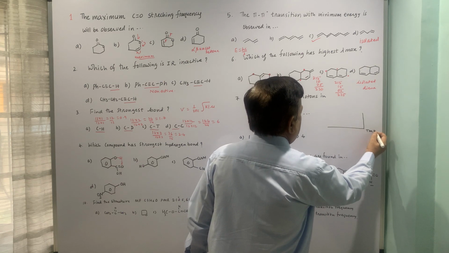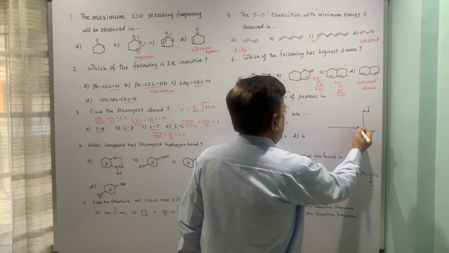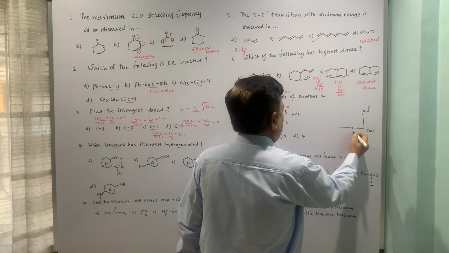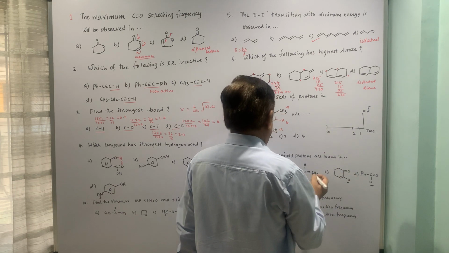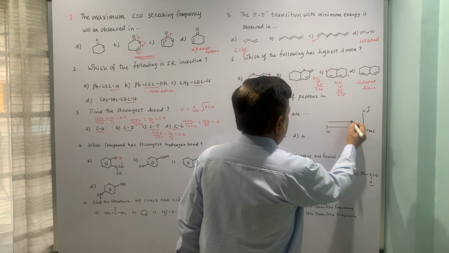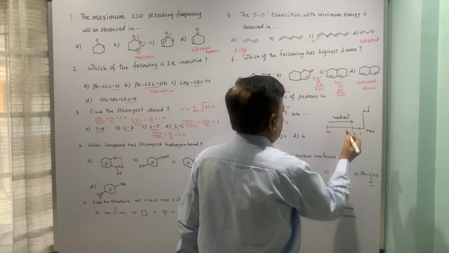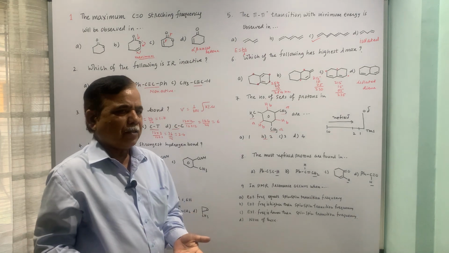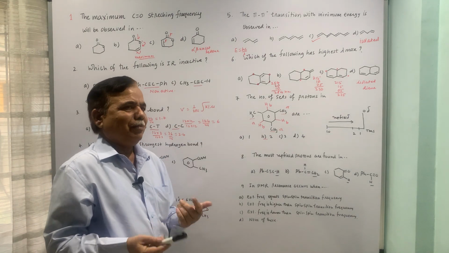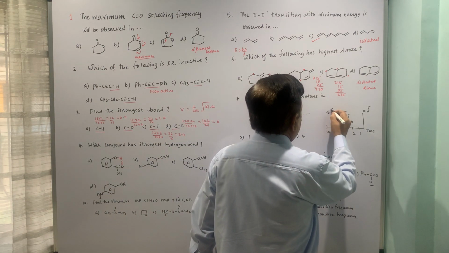This is TMS, which is 0 delta, and this way we go 1, 2 and then 10, and after that offset protons. So upfield, this is upfield shift. Chemical shift value less means upfield protons, chemical shift value more means downfield protons. The other direction is downfield.